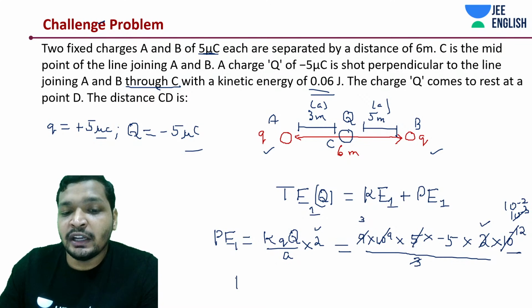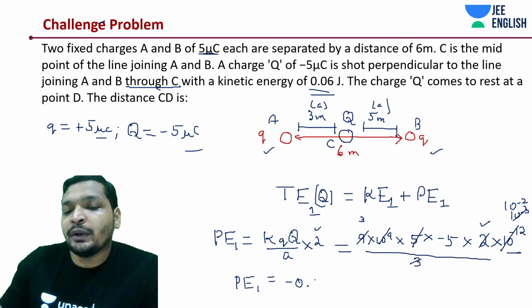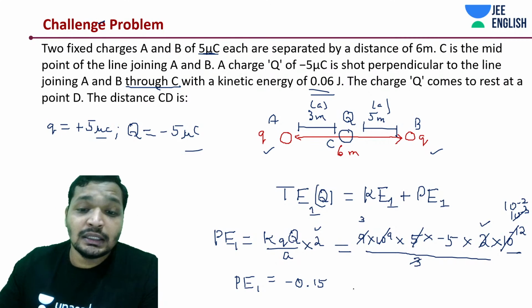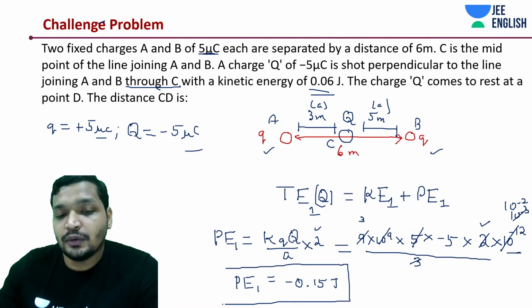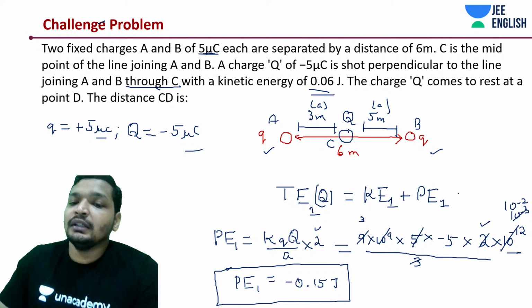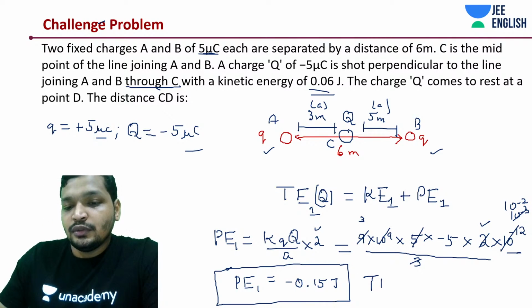So P1's value would come out to be minus 0.15. Don't miss out the sign. Let me be specific about it again. This is P1 and you have KE1. So what is the total energy now at this position?